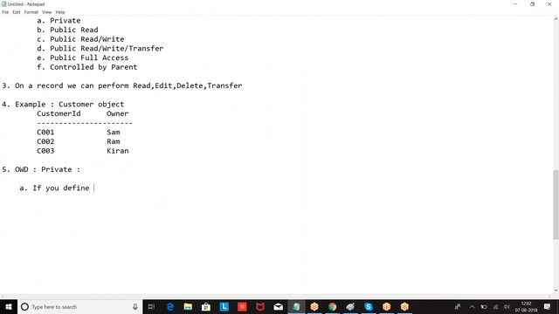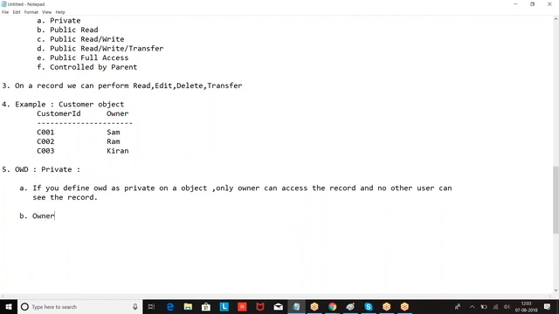If you define OWD as private on an object, only the owner can access the record and no other user can see the record. Owner can perform read, edit, delete.